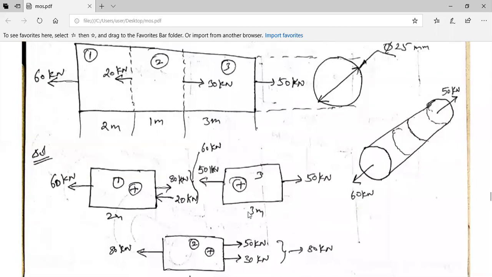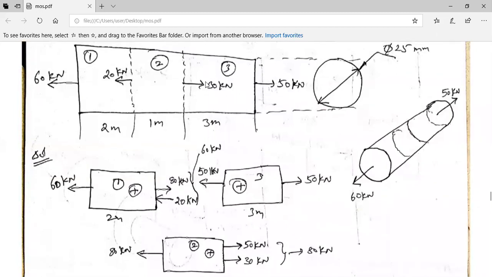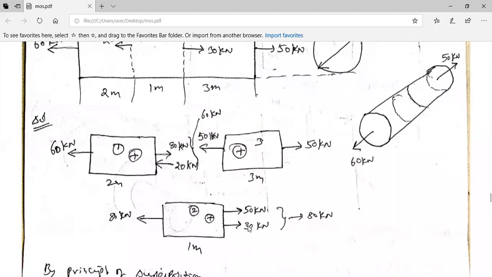Okay, but actually in the problem he has given 30 kilonewtons. As far as part 2 is concerned, he has given 30 kilonewtons. Therefore, I will also take that 30 kilonewtons. Okay, so 30 kilonewtons and 50 kilonewtons are both in the same direction. Therefore, you can add these two and say 80 kilonewtons. So if this is 80 kilonewtons acting in this direction, I want this part 2 to be balanced. Therefore, I need to apply 80 kilonewtons in the opposite direction.